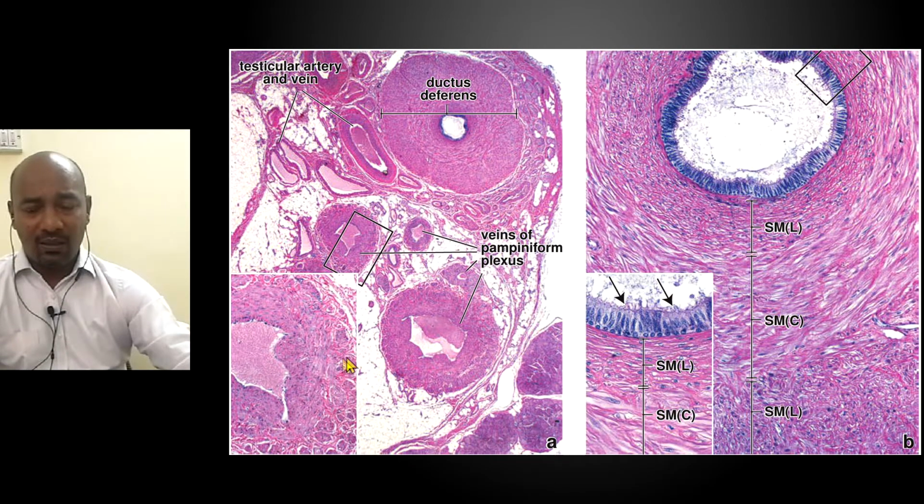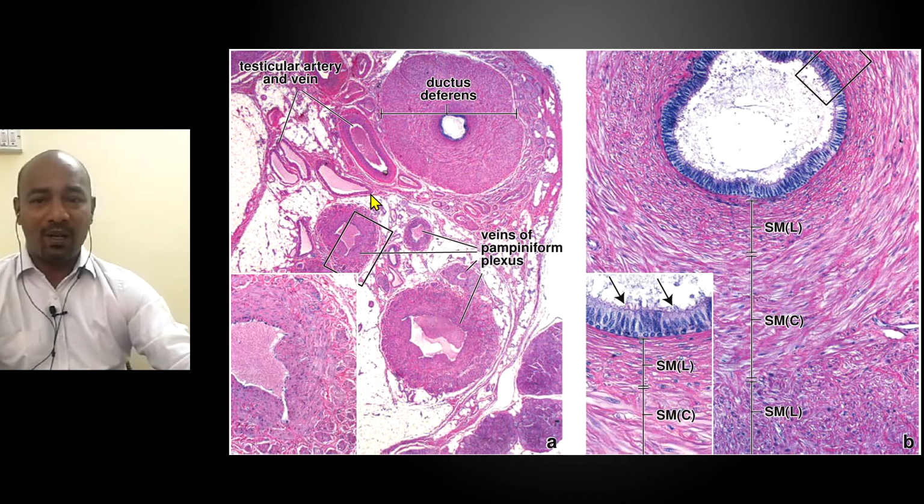This diagram on the left side is actually showing the entire contents of the spermatic cord. You can see multiple veins in the pampiniform plexus, then the testicular artery and the testicular veins, the ductus deferens, and then you will have small veins and connective tissue and cremaster muscle, everything. Okay, so the ductus deferens can be easily identified even without opening the spermatic cord.